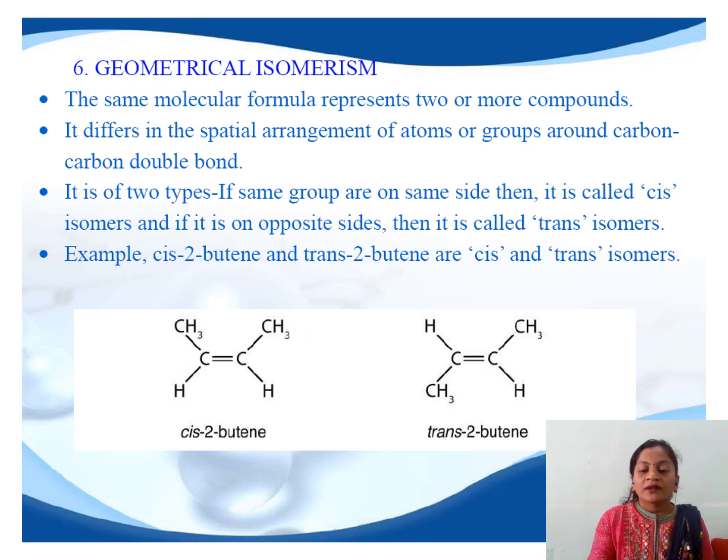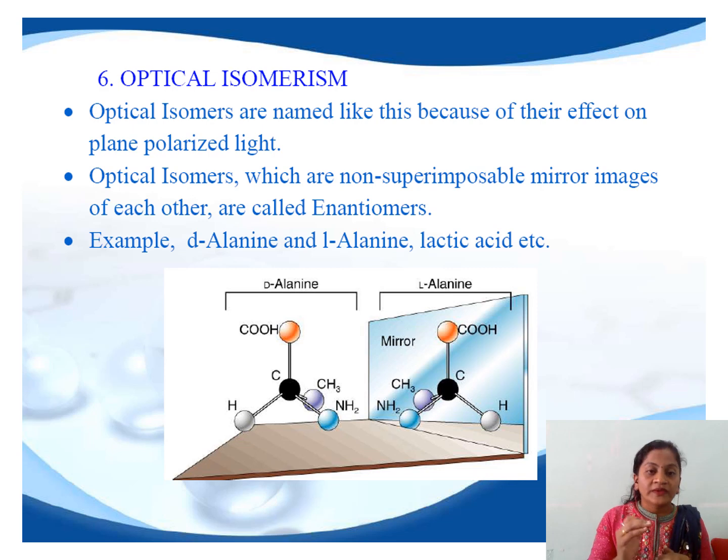Then the next point, or the last part of the stereoisomerism, is optical isomerism. This is also one of the types of stereoisomerism. It is a phenomenon in which compounds have same molecular formula, same structural formula, but there is a difference in the arrangement of atoms with respect to space, means they have a different spatial configuration. And because of the molecular asymmetry, these molecules have ability to rotate the plane of plane polarized light.